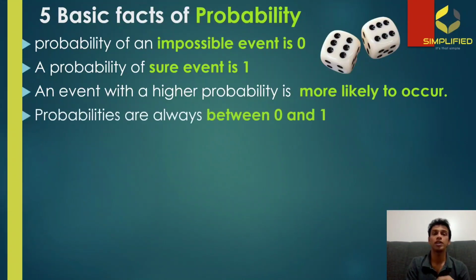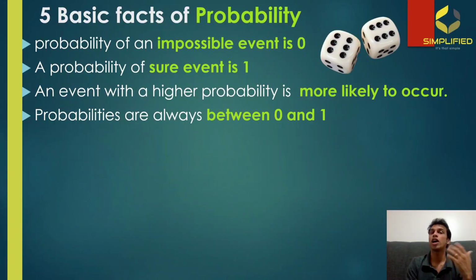Now, fourth point is probabilities are always between 0 and 1. I already mentioned 2 extreme cases of probability. One extreme case is an impossible event which is not going to happen for sure, with a probability of 0, and at the other end it is a sure event which is certainly going to happen, with a probability of 1.